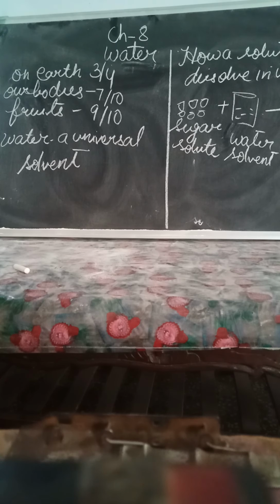And then we use it for many things, like cooking, drinking, washing, and also in agriculture, like for irrigation and dairy farming, and in industries as a solvent, reactant and a coolant. So the sources of water on the earth are ponds, rivers, lakes, seas, oceans and groundwater. All these sources are replenished, means maintained, by the rain.